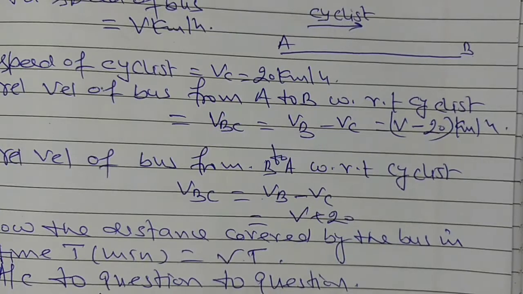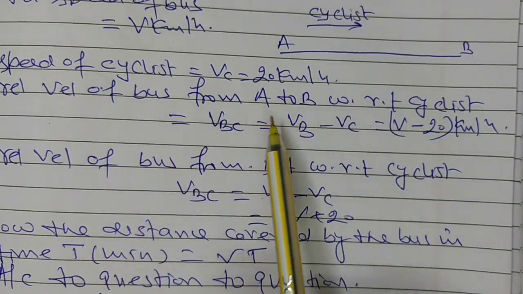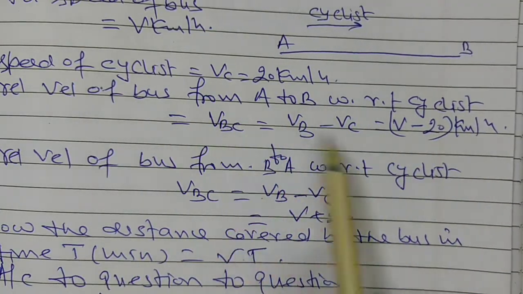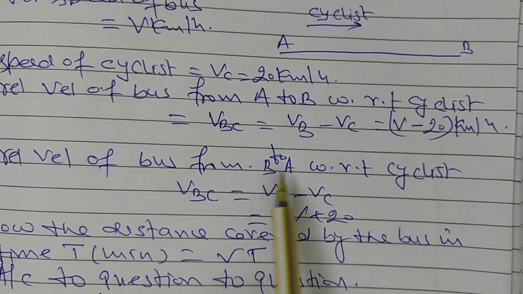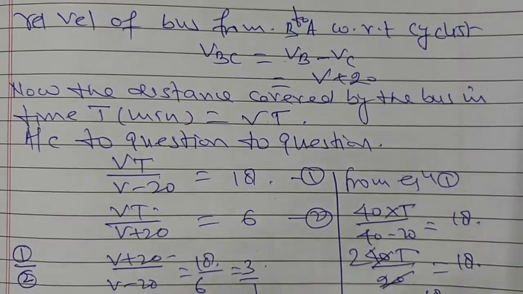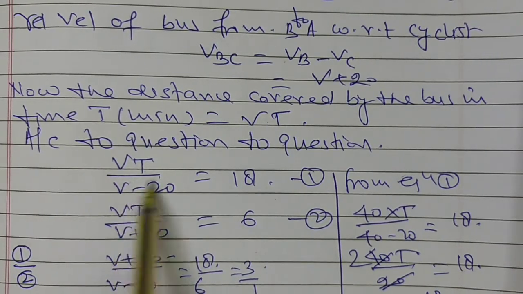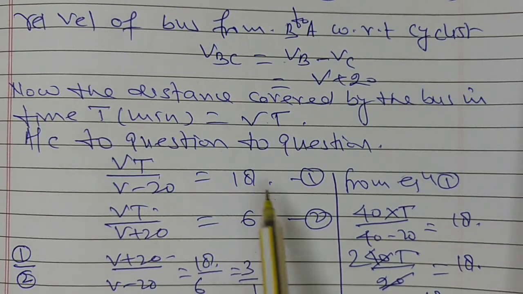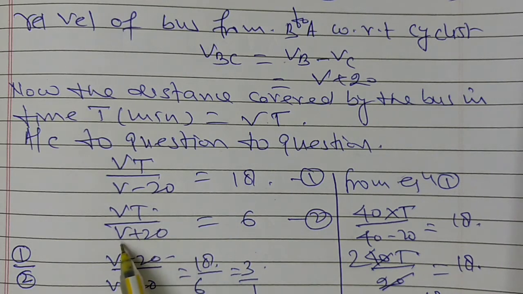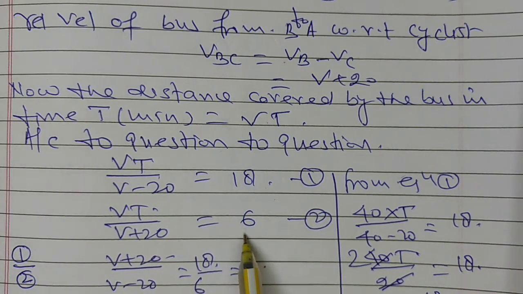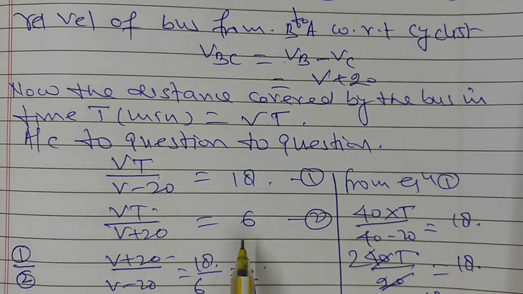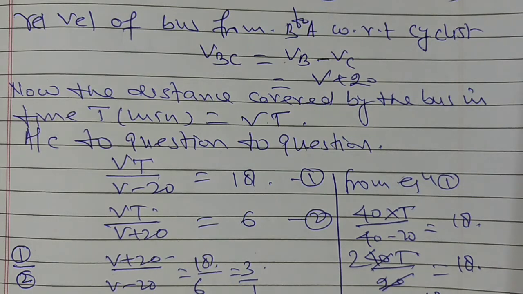We have here only calculated the relative velocity in the first case, from A to B with respect to the cyclist, and in the second case, B to A with respect to the cyclist. And now here distance upon velocity is time, and time is 18 in the first case, and Vt upon speed is equal to time, again 6 minutes, in the second case. We divided both. On solving, V is equal to 40 km per hour, and again from equation 1 we put the value of velocity V. Then on solving, t is equal to 9 minutes.